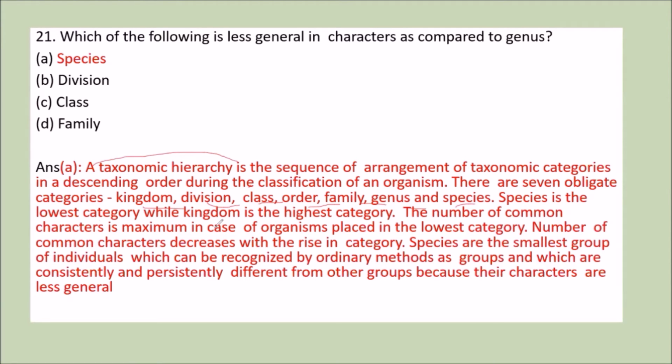Now, the number of characters is maximum in case of organism which is placed in the lowest category, that is species. Number of characters decreases with the rise in category. So species is the lowest group of individuals which can be recognized by ordinary method as a group, and which is persistently different from other groups because of their characters. So option A, that is species, is the correct answer.